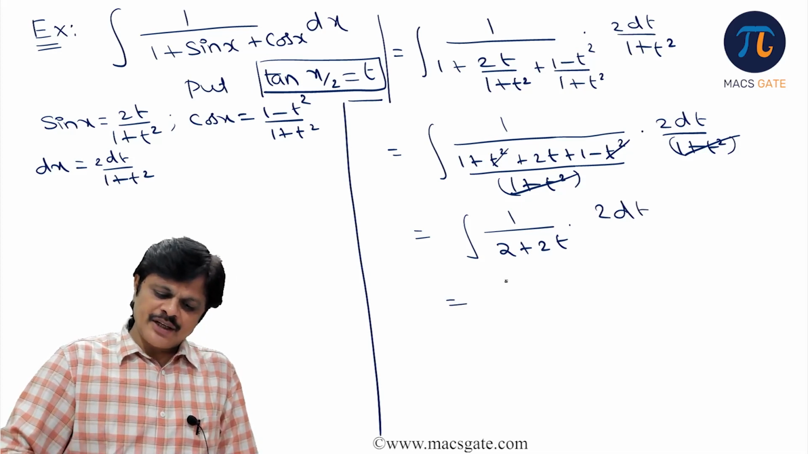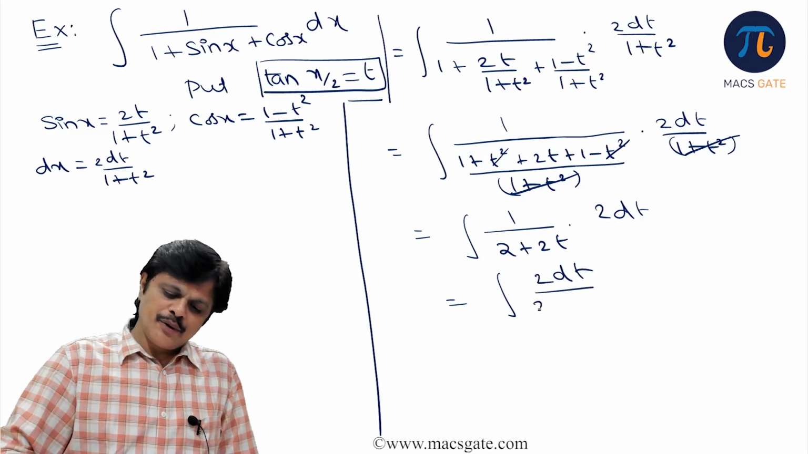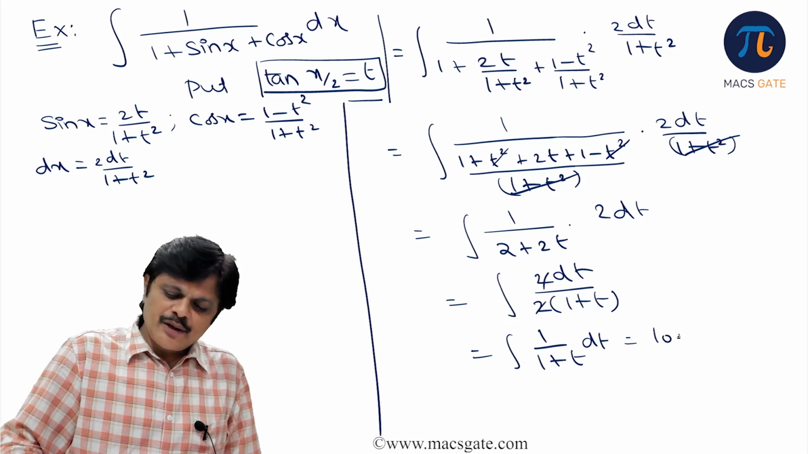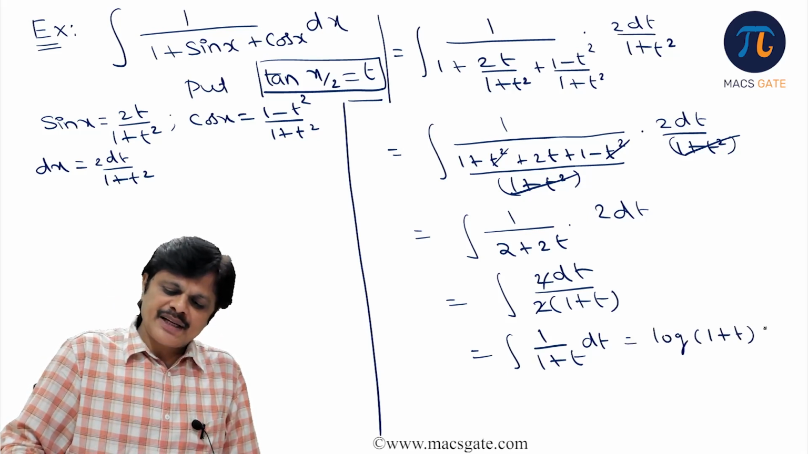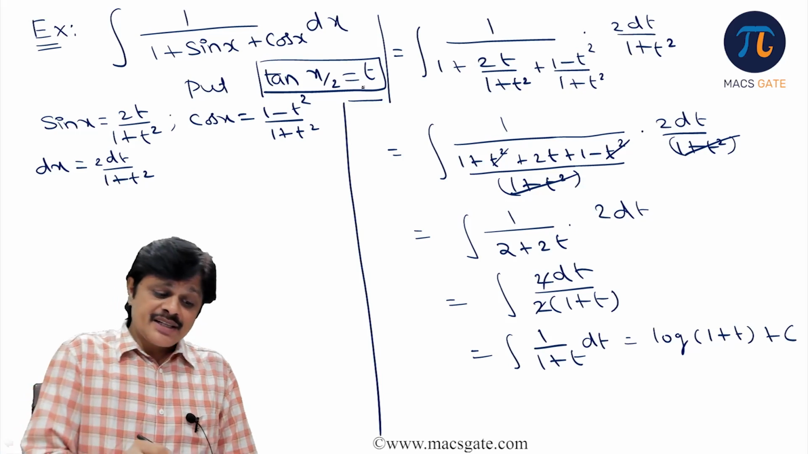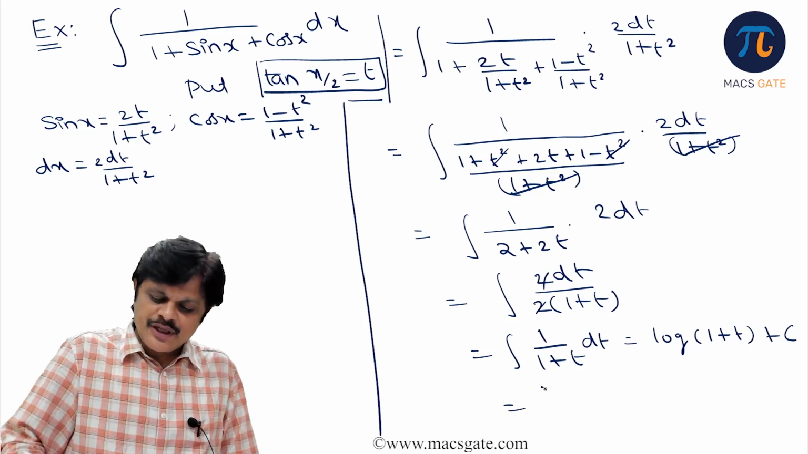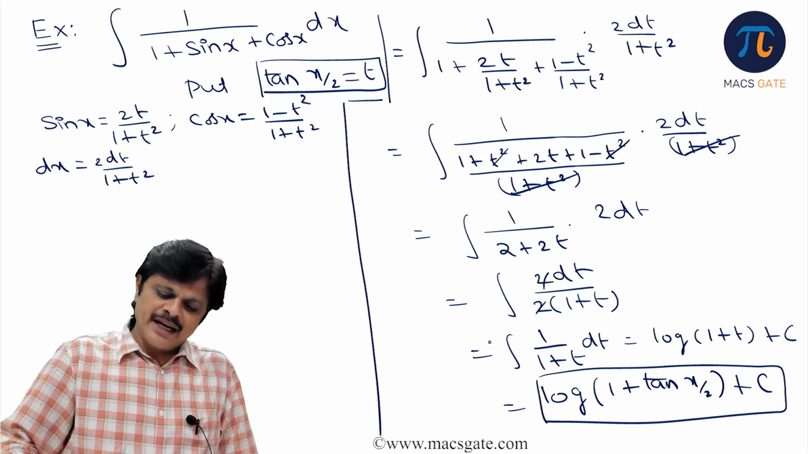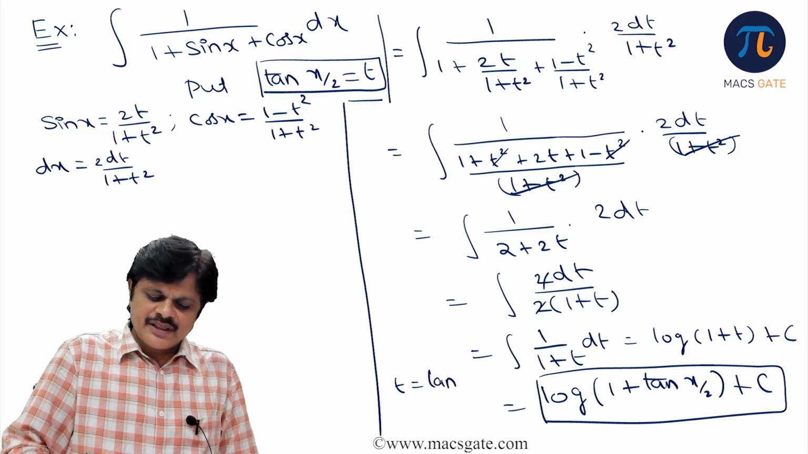So I can take 2 common in the numerator and in the denominator, so that it is 2 dt by 2 into 1 plus t. 2 cancels, and you get integral 1 by 1 plus t dt. So what is it? Log of 1 plus t plus c. But what is t? Tan x by 2. So substituting, you get the answer log 1 plus tan x by 2 plus c. So you are substituting back the t value, t is equal to tan x by 2.